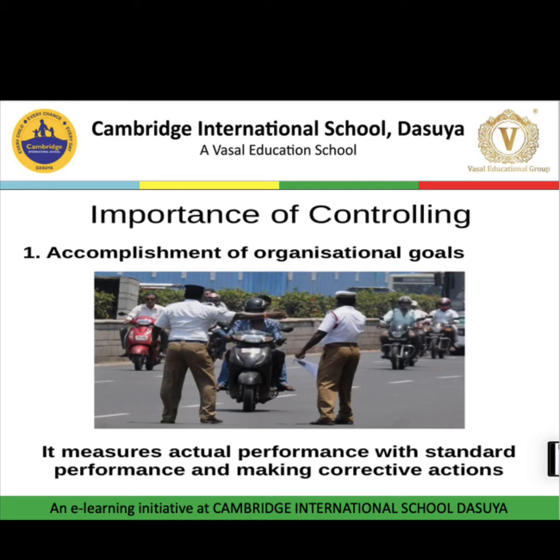If there is no difference, that means actual performance, the actual output, is the same as the standard performance. That means it is as per the desired targets, and then there is no need to do anything. But if there is a deviation, then we need to take corrective action immediately so that we can minimize or eliminate that deviation. So in this way, it helps to achieve organizational goals.